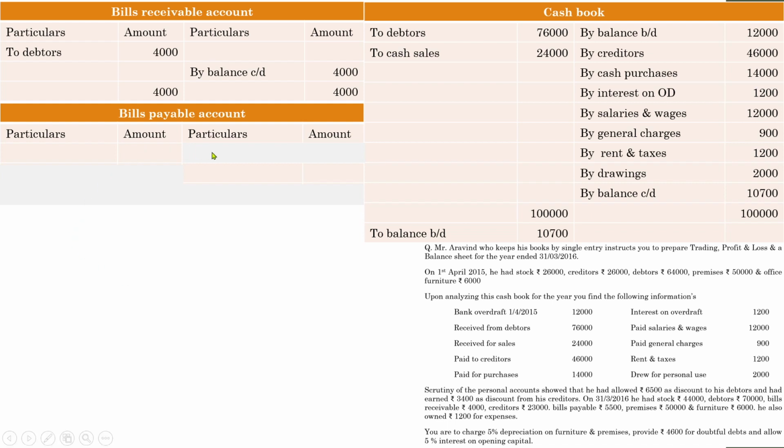So before we write down that transaction, first of all write down the closing balance of bills payable. Here it is 5,500. So to balance, carry down 5,500. So how did this amount come to this bills payable account by the end of the financial year? Because during the year there was a bill drawn by creditors, so the entry will be by creditors 5,500.